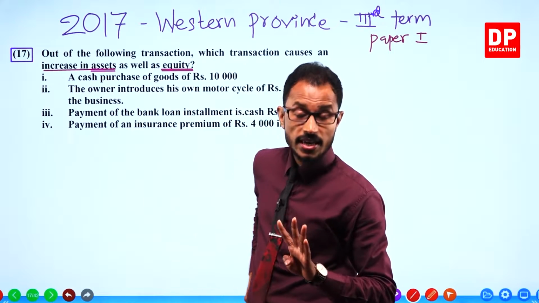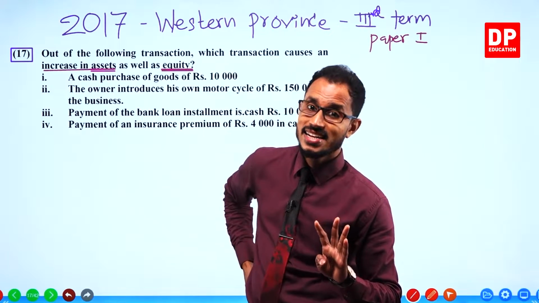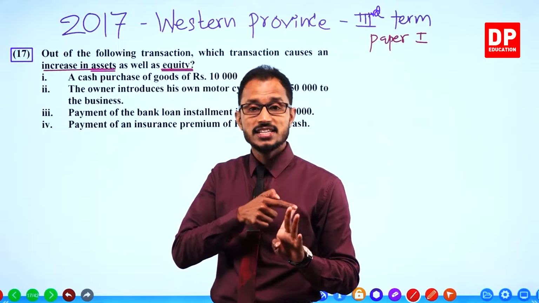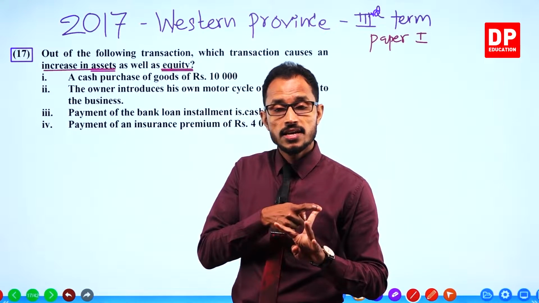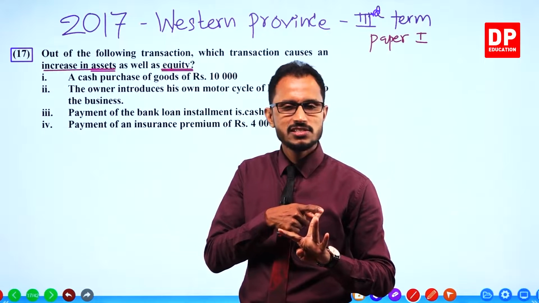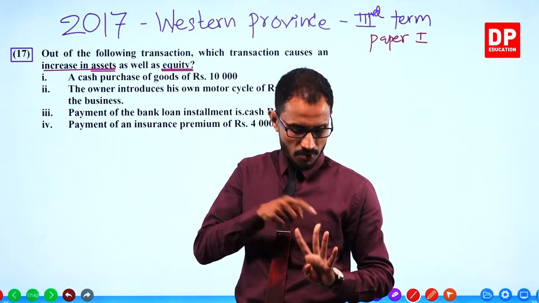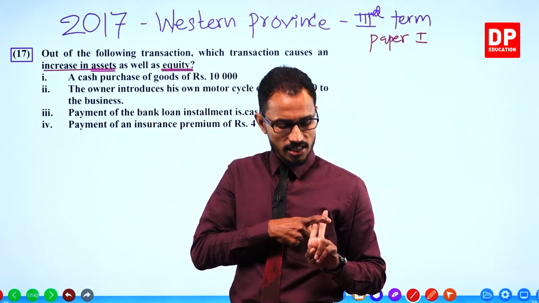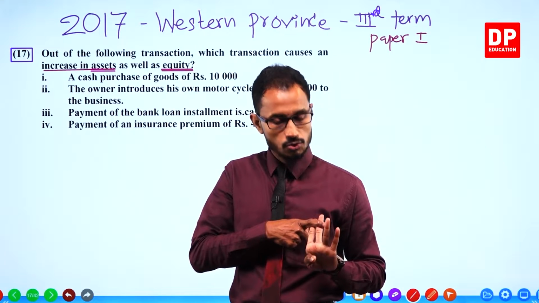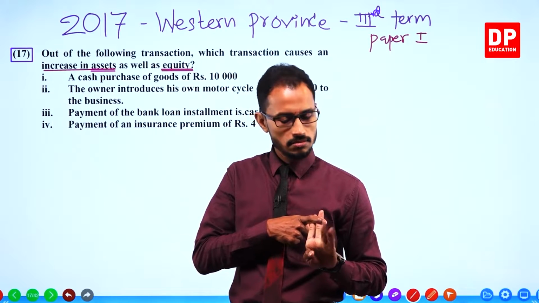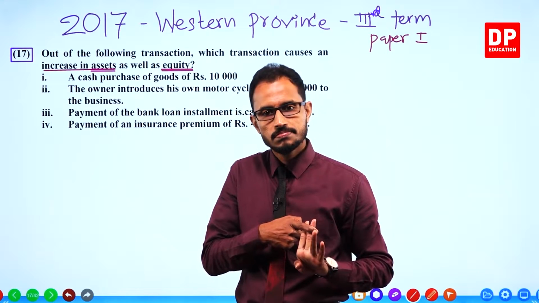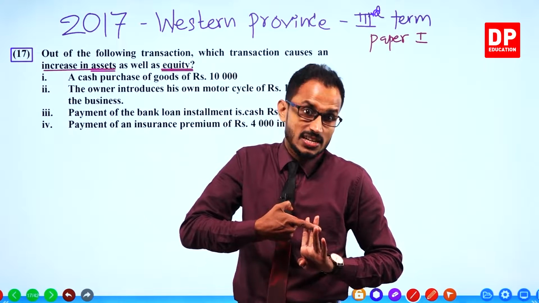First, if the owner introduces additional capital, that increases equity, and incomes or profits increase equity. So these 2 increase equity, and these 2 decrease equity. What events decrease equity?